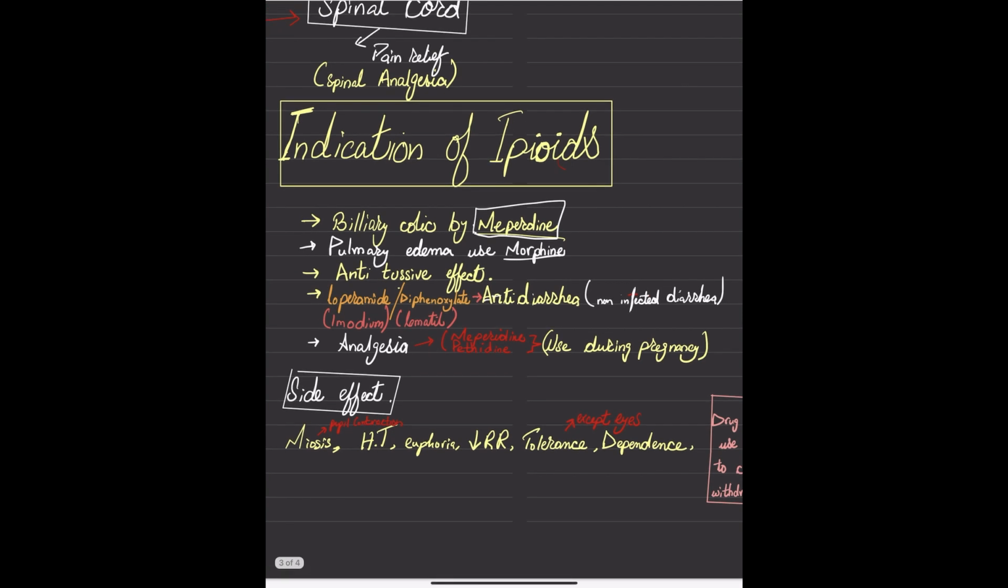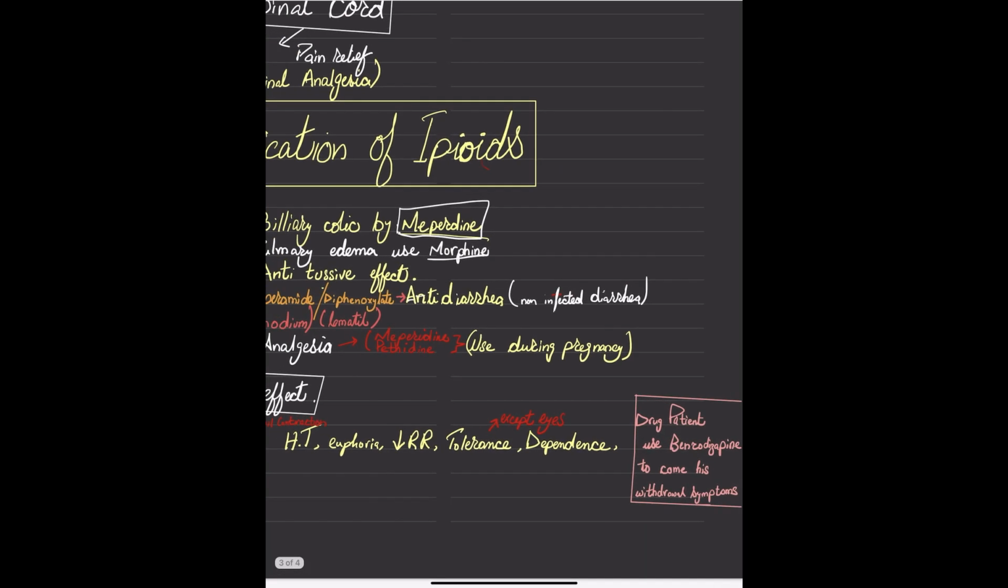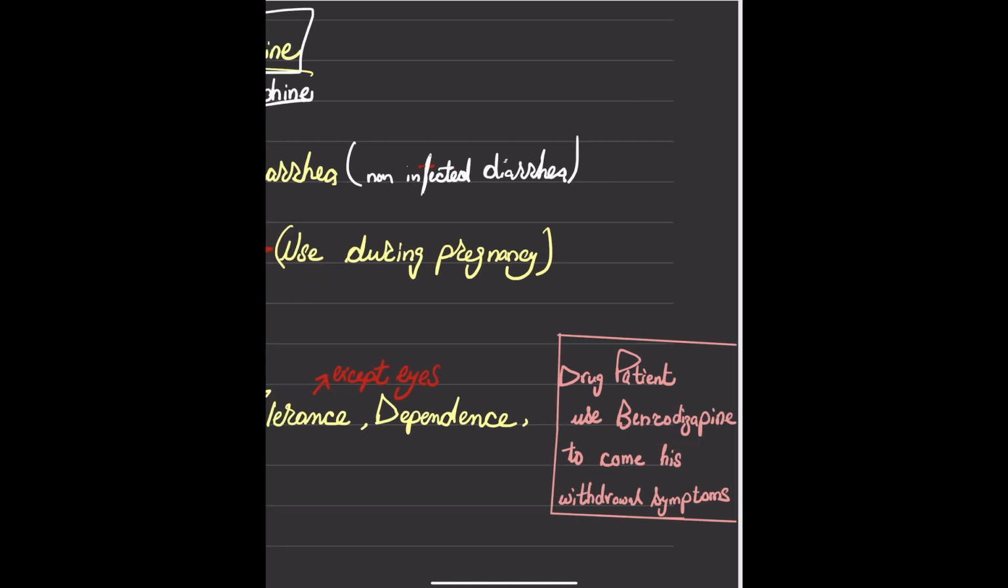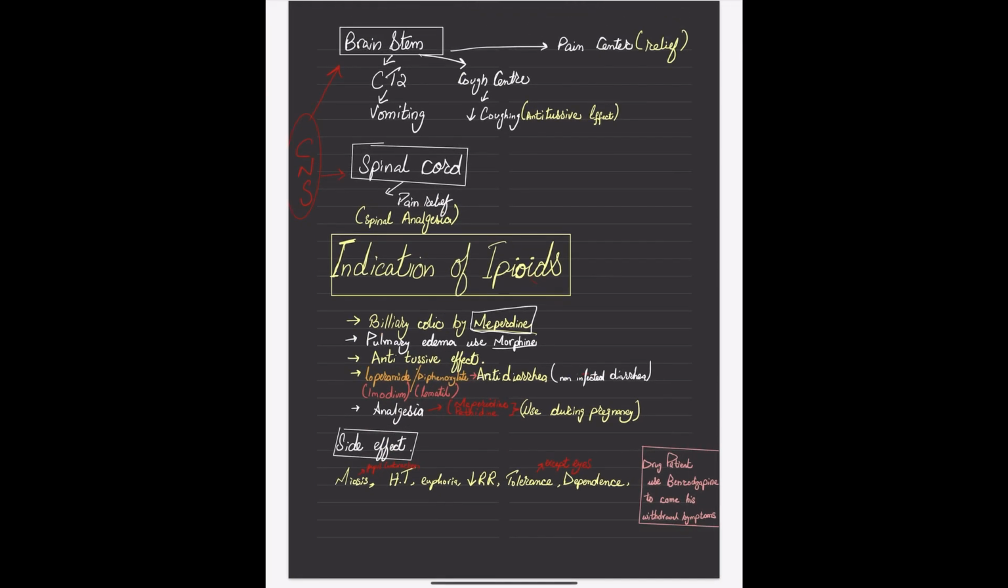The side effects: pupil constriction, miosis, hypotension, euphoria, and low respiratory rate, except the eyes, because you can see in the patient pupil constriction, miosis, whatever happens. And if the patient comes with a high concentration of a drug like heroin or codeine, to treat the withdrawal symptoms you will give benzodiazepine.